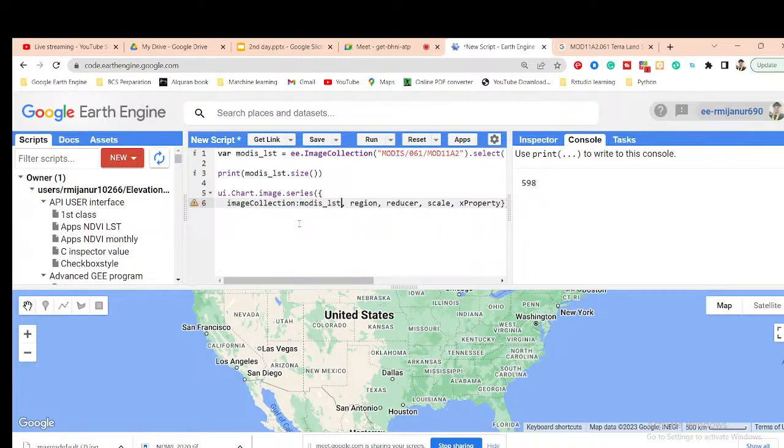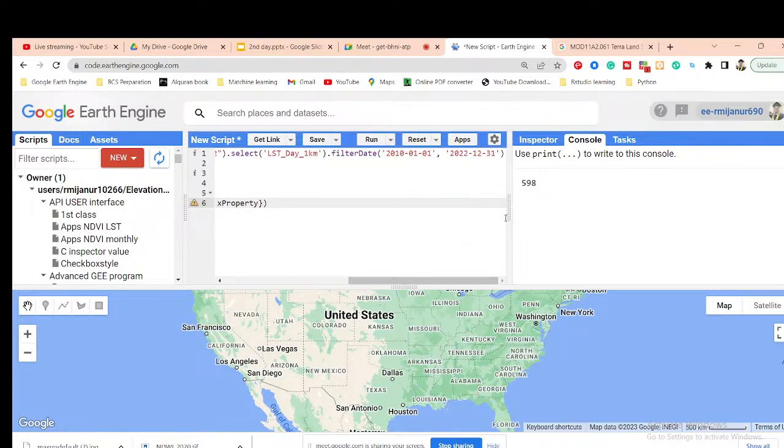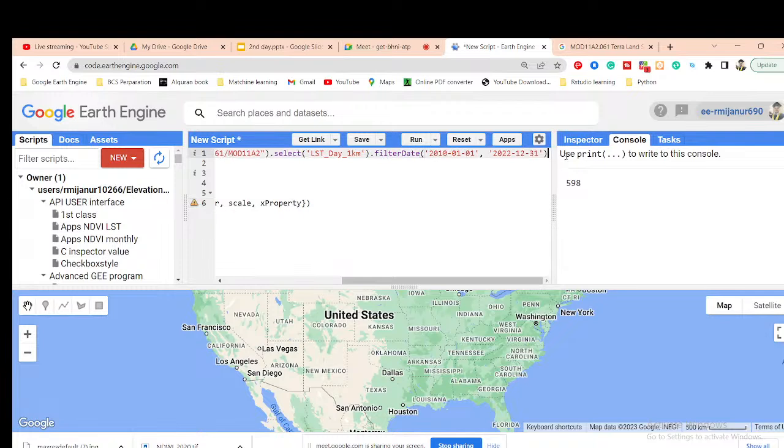Some people also make a big mistake here. They use the reduce function. Suppose I want to use the reduce function, calculating ee.Reducer.mean.